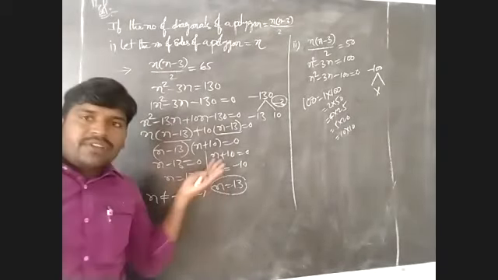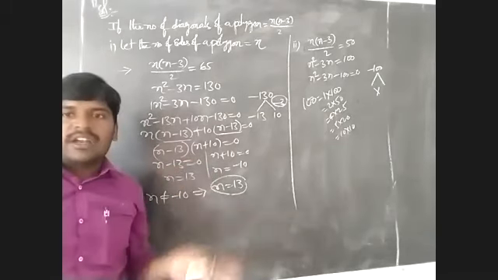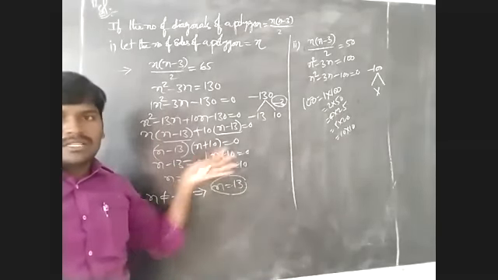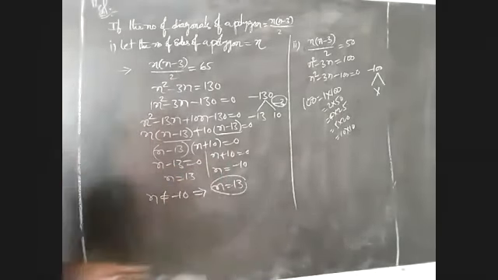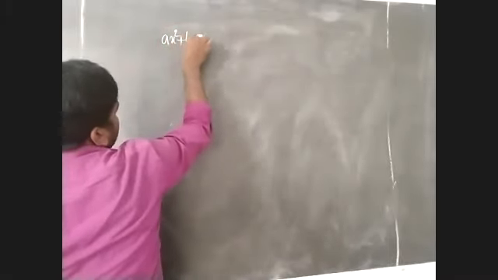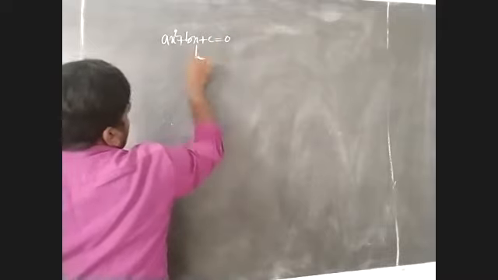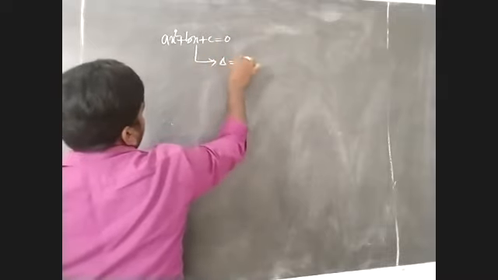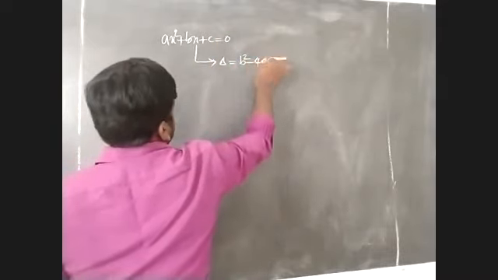Next, the 5.4 exercise will depend on the nature of the roots. Already we have discussed this concept, nature of the roots. In the quadratic equation ax squared plus bx plus c is equal to 0, delta is equal to b squared minus 4ac, which is known as the discriminant.